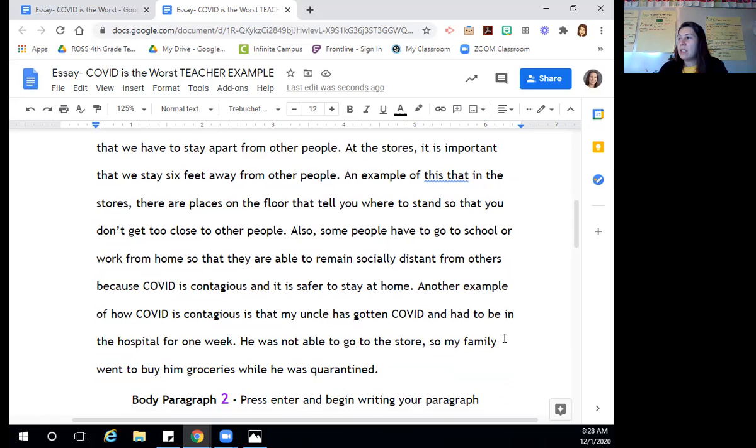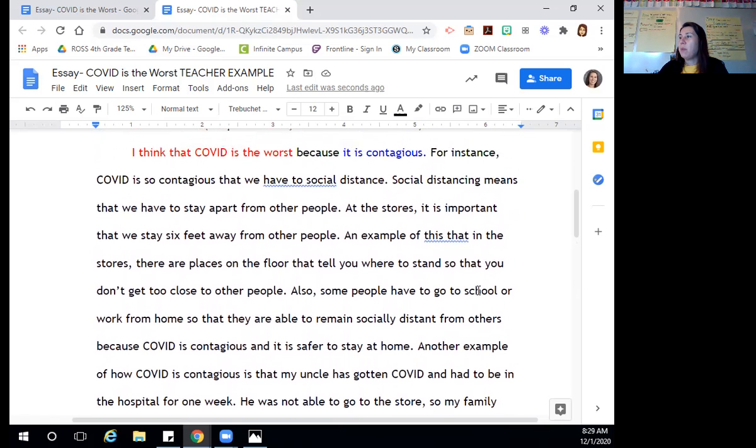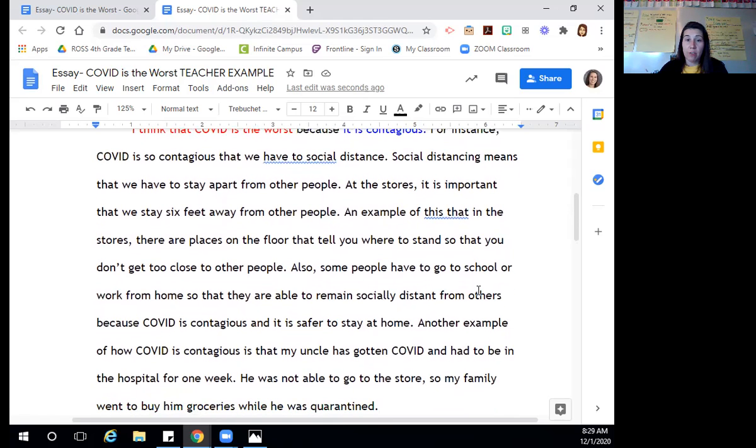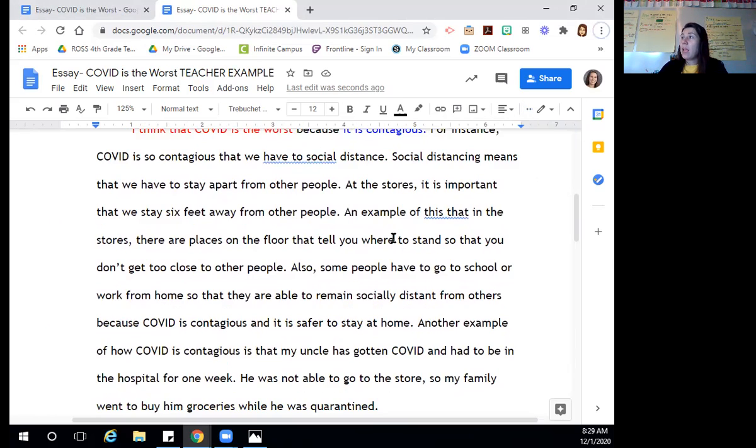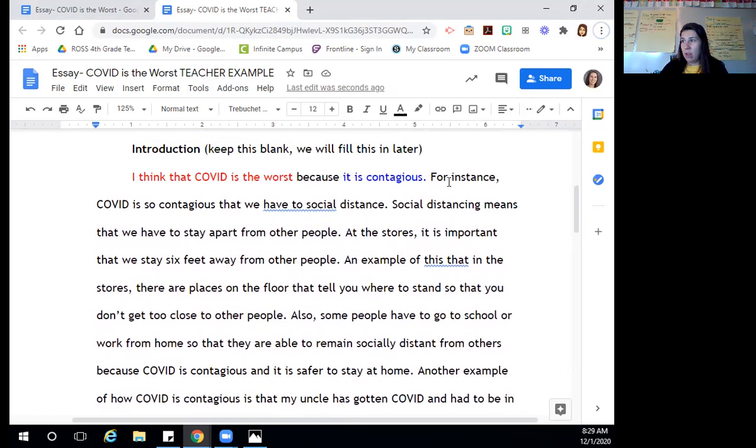But I forgot to add something. Let's see how we can do this. Well, I think I'll leave it right here for right now. But right here, you can see how we have begun to write the draft for our first body paragraph. What you do, remember, is that you go to your outline and you take your topic sentence and you copy that and you paste it at the beginning of where it said body paragraph 1.